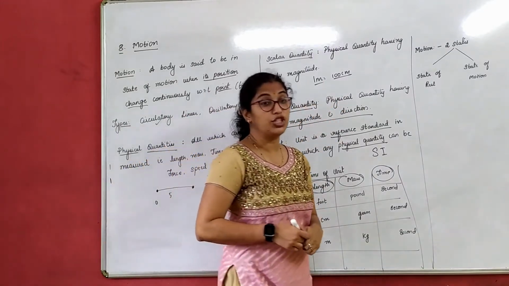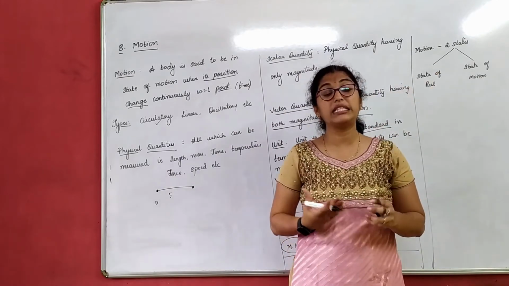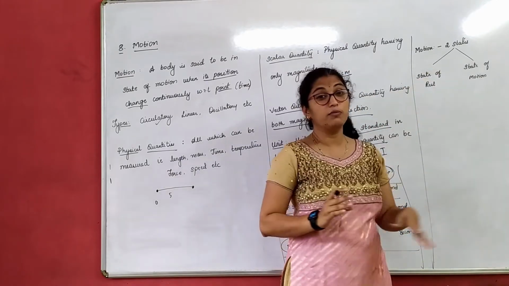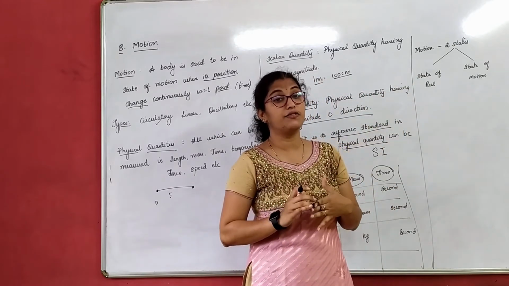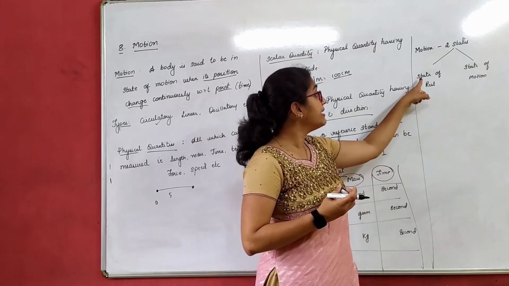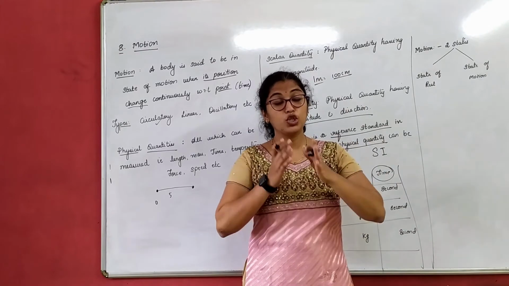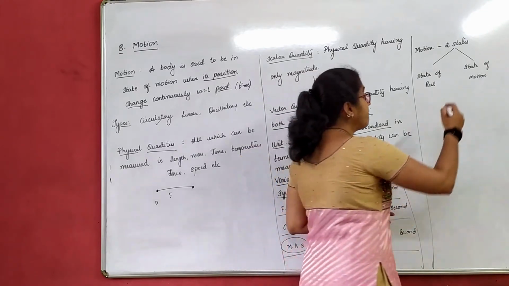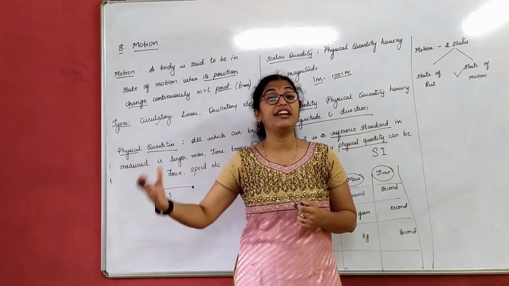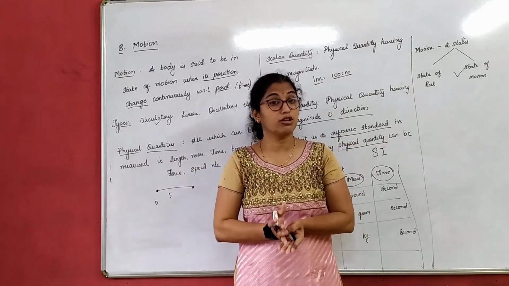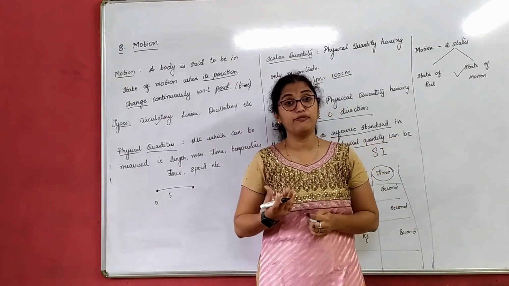Let's again come back to the chapter. Now when we talk about motion, motion exists always in two states. It's not the movie Two States, but motion always exists in the form of two states. That is, it exists in state of rest or it exists in state of motion. So in this chapter, we will be basically dealing with how motion exists in state of motion, that is in different paths. When it moves, what is it called? Now we already know what a motion is.